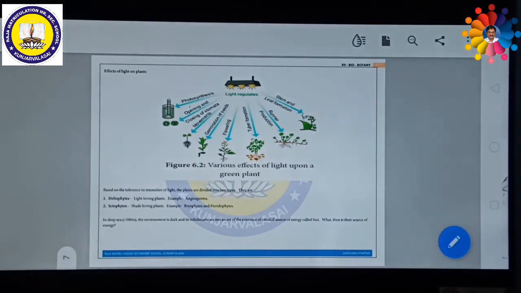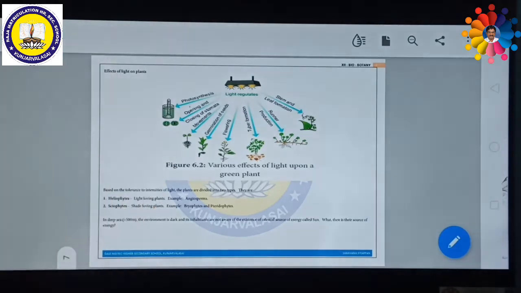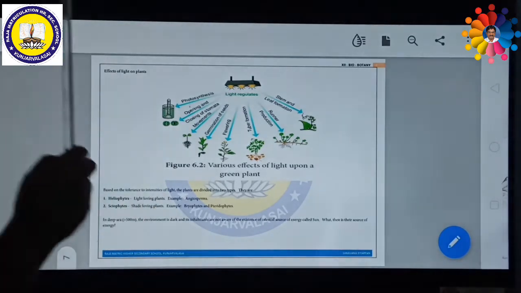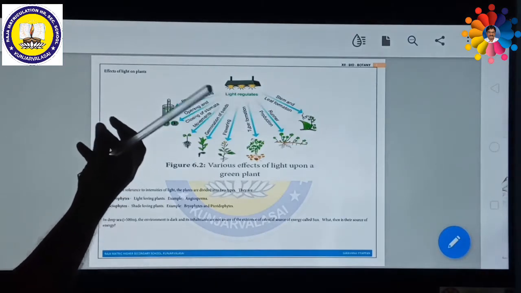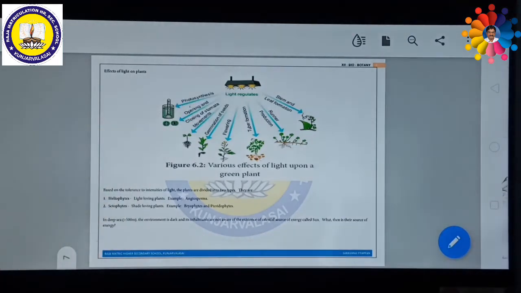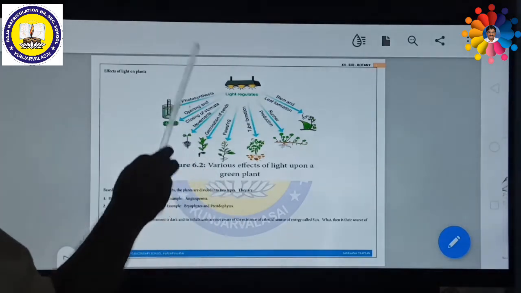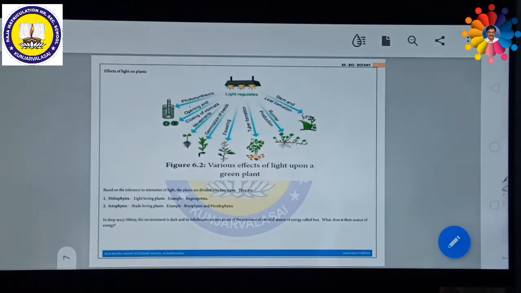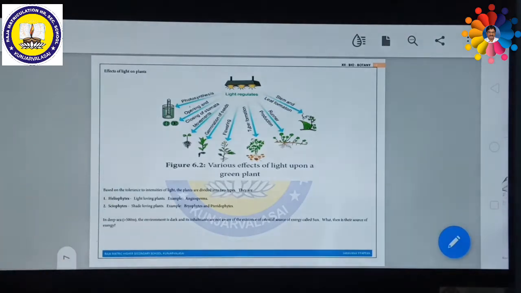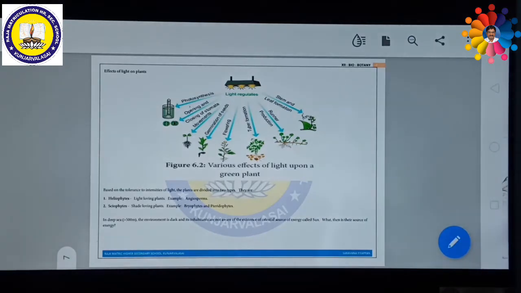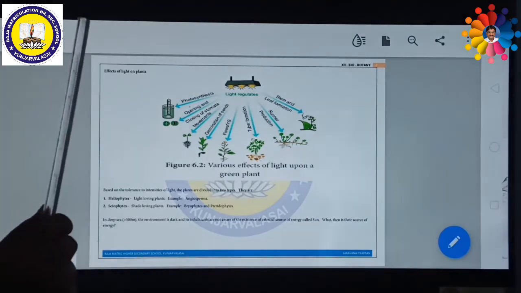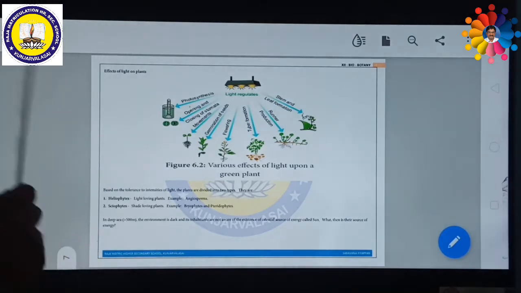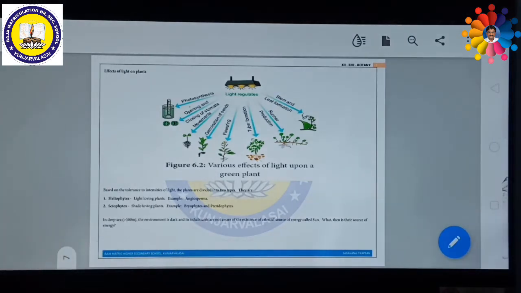Germination of seeds also needs sunlight. For flowering, sunlight is essential. Some tubers, like potato, can form only in the presence of sunlight. Some runners can produce branches, which is also done by sunlight. Stem and leaf formation takes place only in the presence of sunlight. So, dear children, please understand that sunlight is very essential for all plants. These various effects of light give us a very good idea of how essential light is for plants.